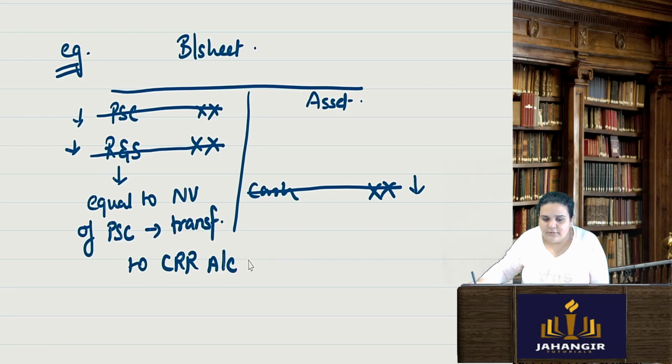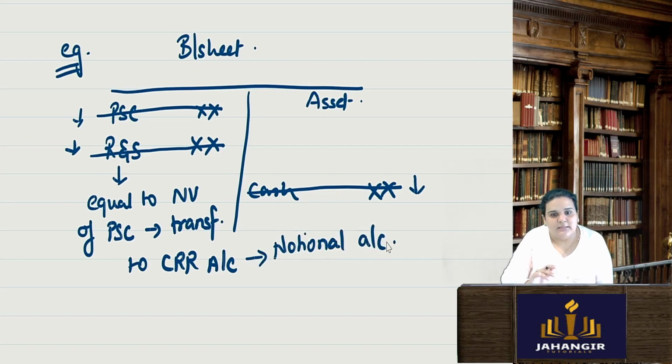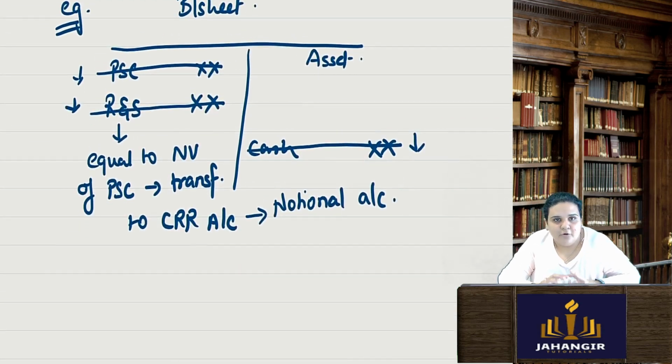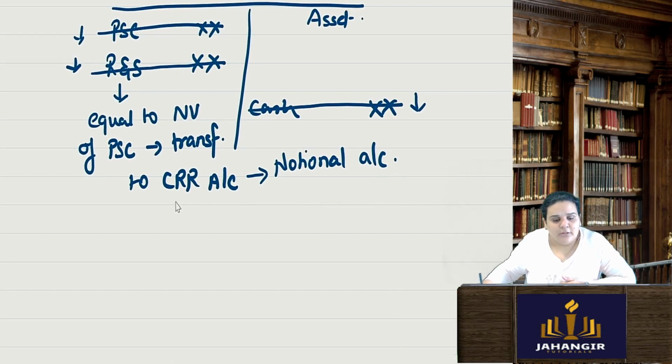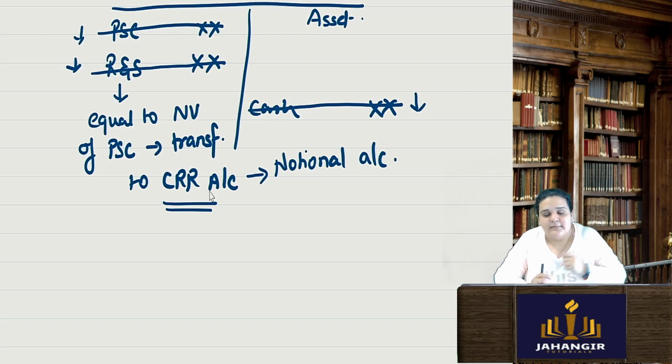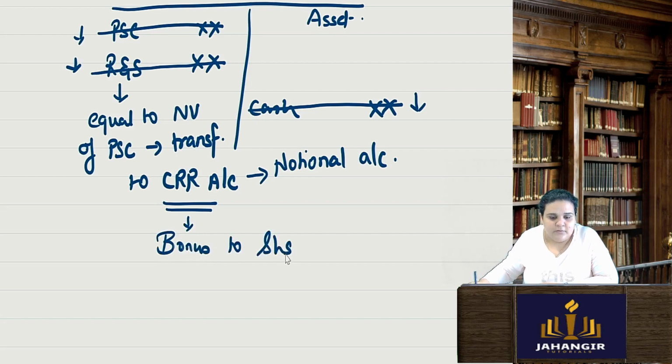Capital redemption reserve account is just a notional account. It is just to show in the books. Actually there is nothing in this account. It is like a notional account. Nothing is actually there. But this is for the purpose of following the accounting principles and getting your balance sheet tallied. Thus we make the capital redemption reserve account. You will see in most cases, even in the practical world, where some preference share capital is redeemed and CRR is created in the balance sheet of a company, that company will go ahead and announce a bonus to shareholders. Why so? Because as it is, there is no money in CRR.